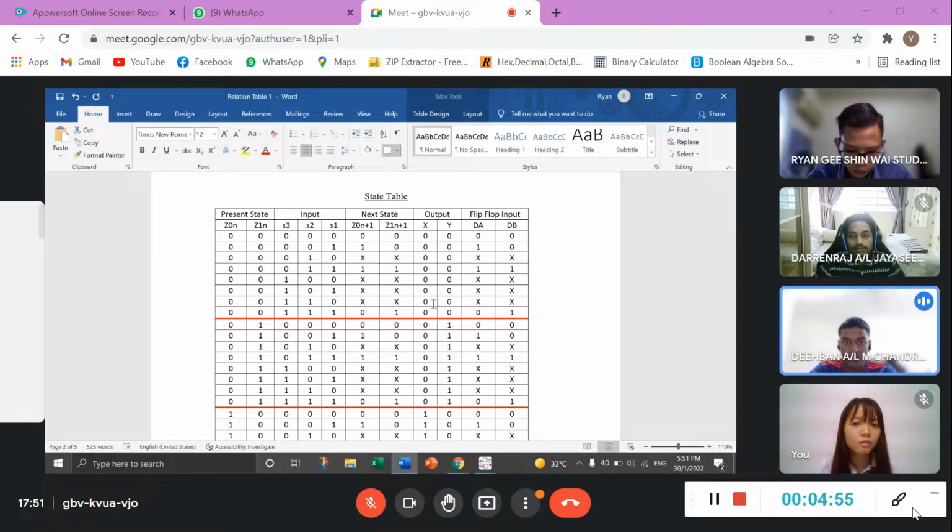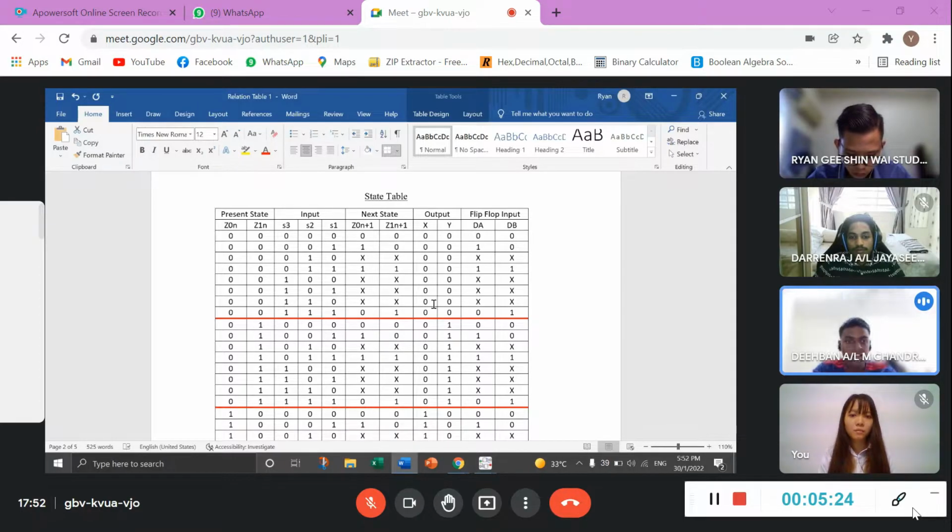I didn't mention the next state because it is the same as the present state. The new output, X and Y, will be 0. In the next row, the present state will change to 1 and the next state will remain, and the output XY will be 0, the same as the present state.